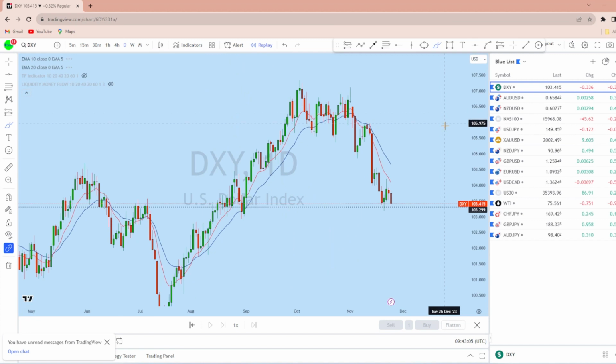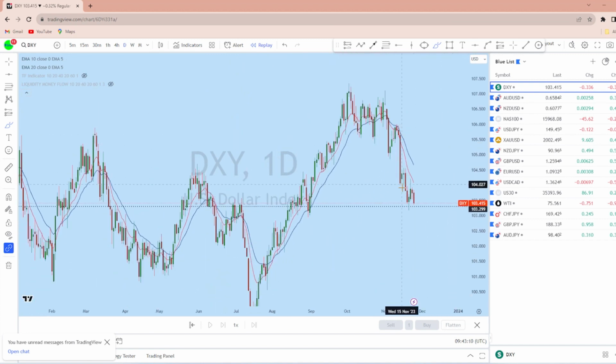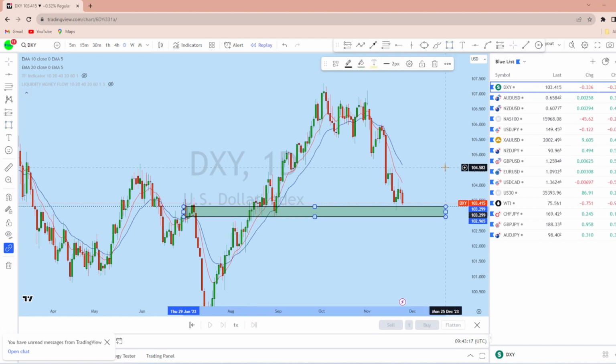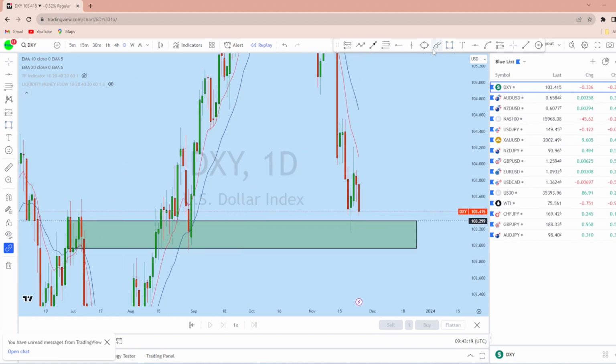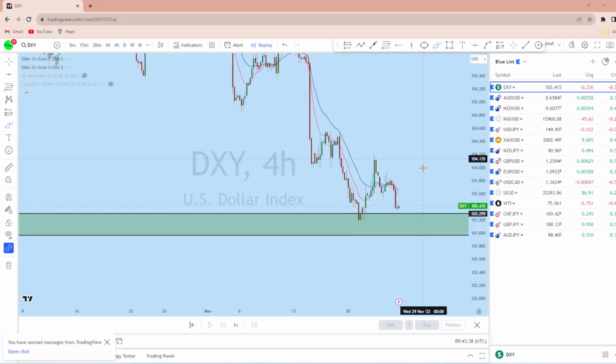Now looking at daily, we see that from the daily perspective, this is a trend. The price has dropped back to this support level, and as you can see, the price is approaching a very important liquidity zone. I think the price might be retesting this level, either breaking that low or creating a lower high, and then we can expect DXY to return towards its long-term uptrending direction, as there is a liquidity zone here.